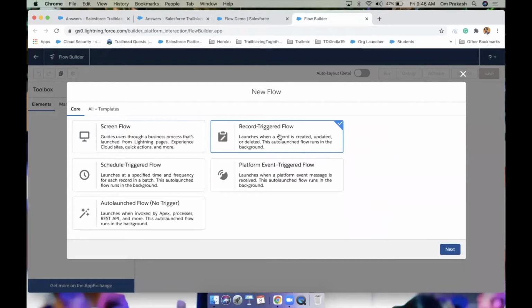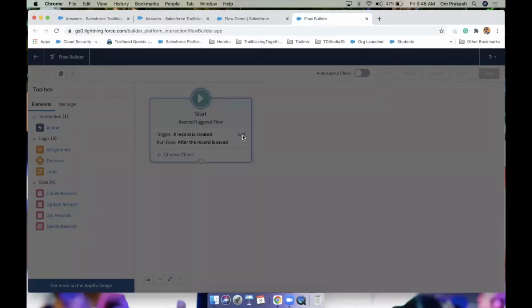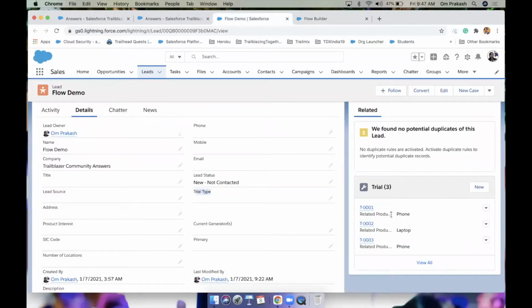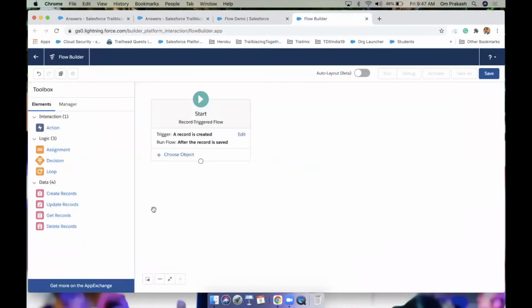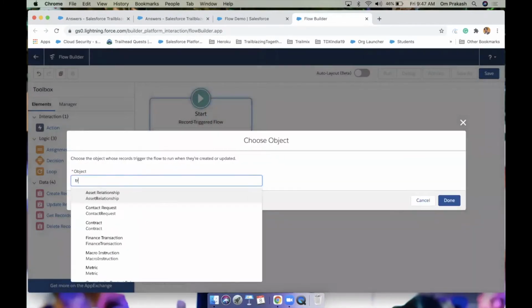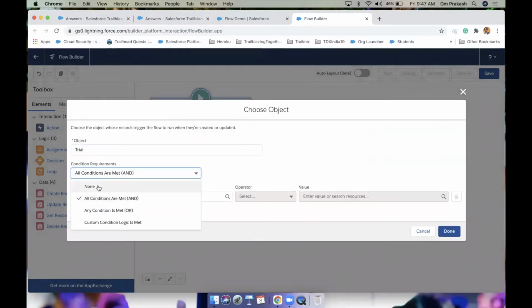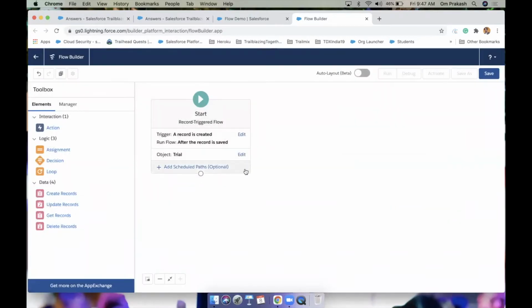The flow will be a record triggered flow, because we need to call this flow when a new record of trial is created. You can modify accordingly if you want it when a record is created or updated as well. Here we need to update the lead when a trial is created, so we are going with the after record. Done. Choose object. The object will be trial. I don't need any condition, I just want every time a new trial is created to call this flow automatically.